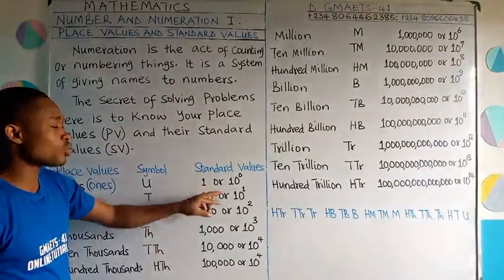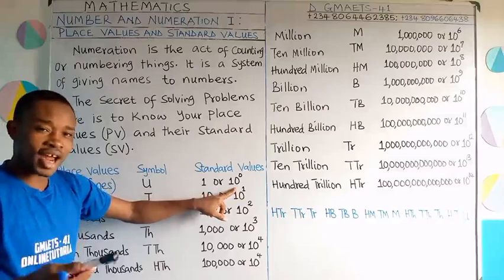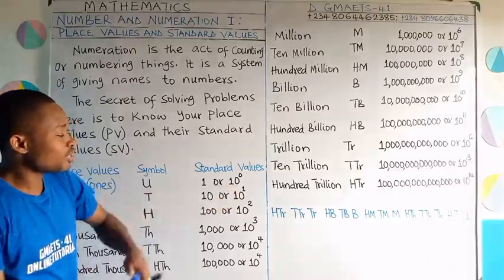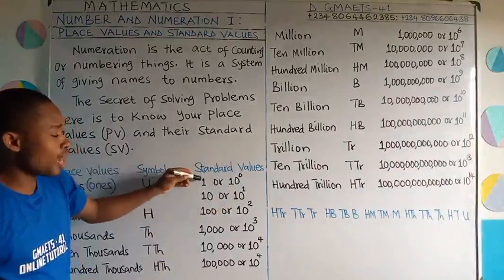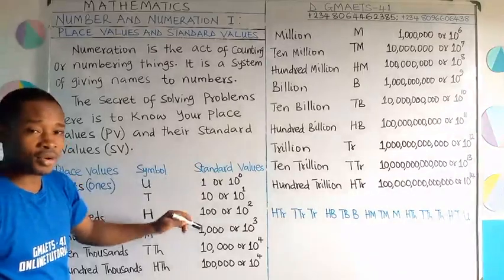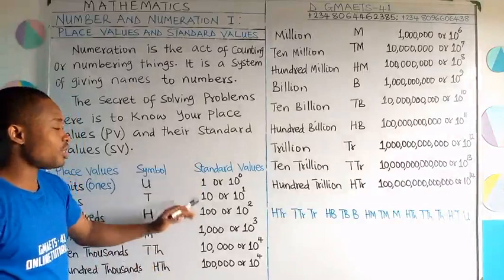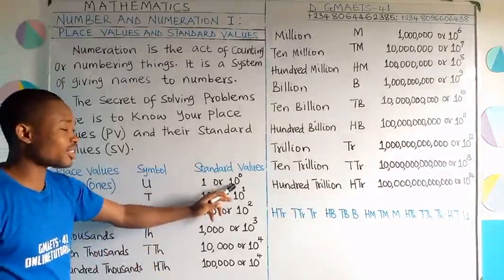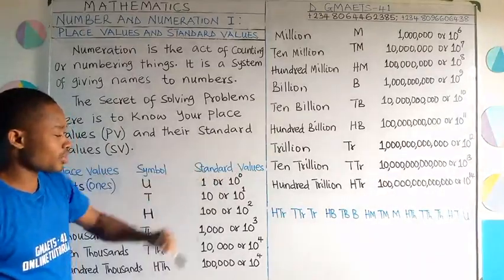Therefore, this 1 can also be written using the idea of 10. And how would we write it? We'll write 10 raised to power 0. Where this 0 is telling us that 1 does not have any 0 attached to it. Okay? So the standard value of unit is 1, or 10 raised to power 0. That's how we read this. 10 raised to power 0, okay?